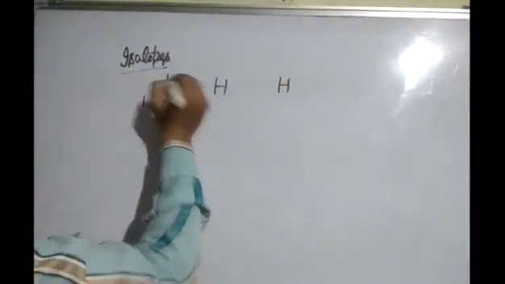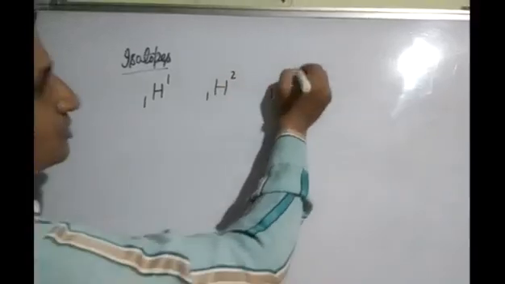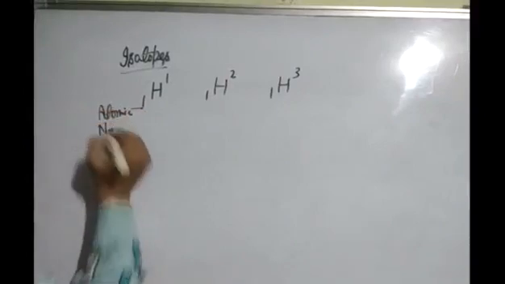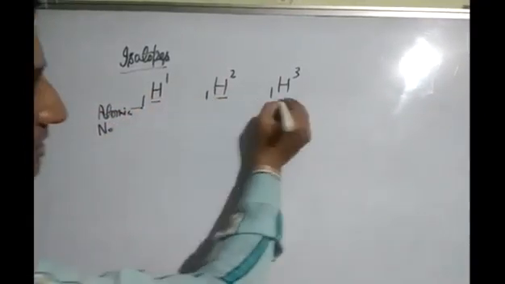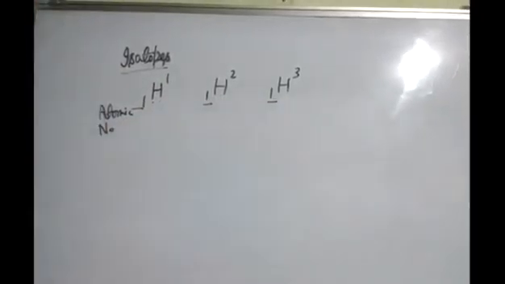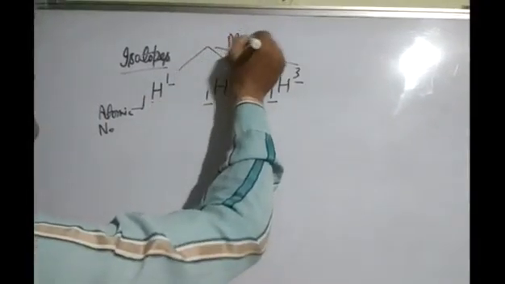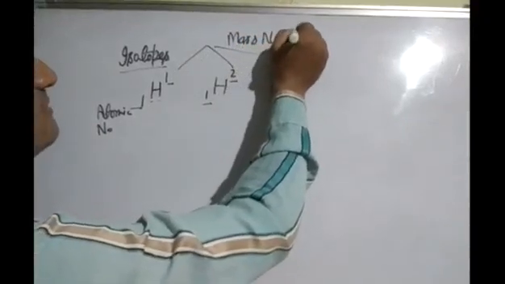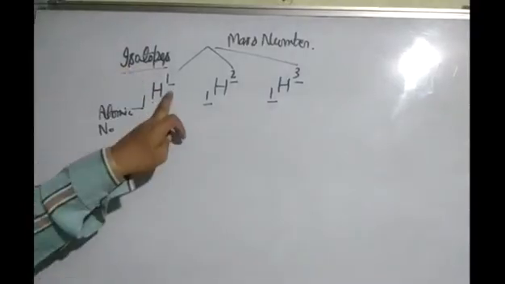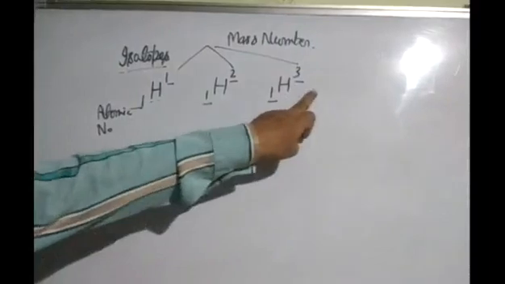What are isotopes? Atoms of the same element having the same atomic number, but different mass number, are called isotopes. Isotopes of hydrogen are 1H1 protium, 1H2 deuterium, and 1H3 tritium.